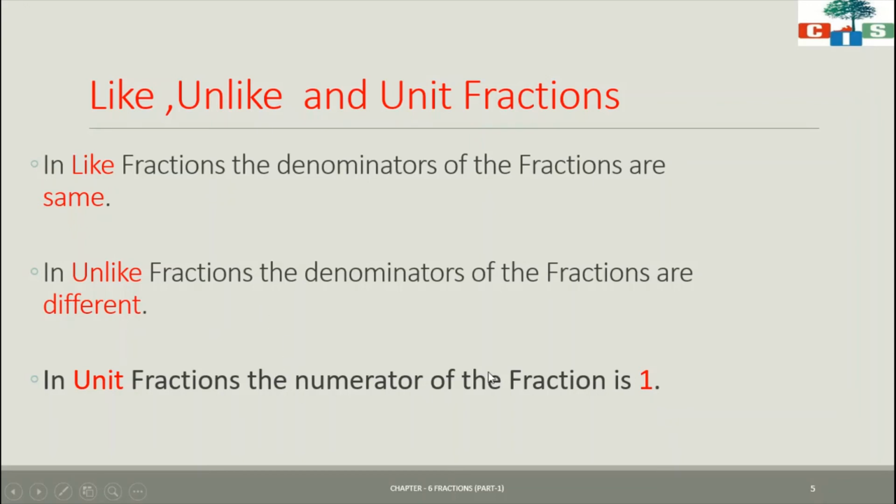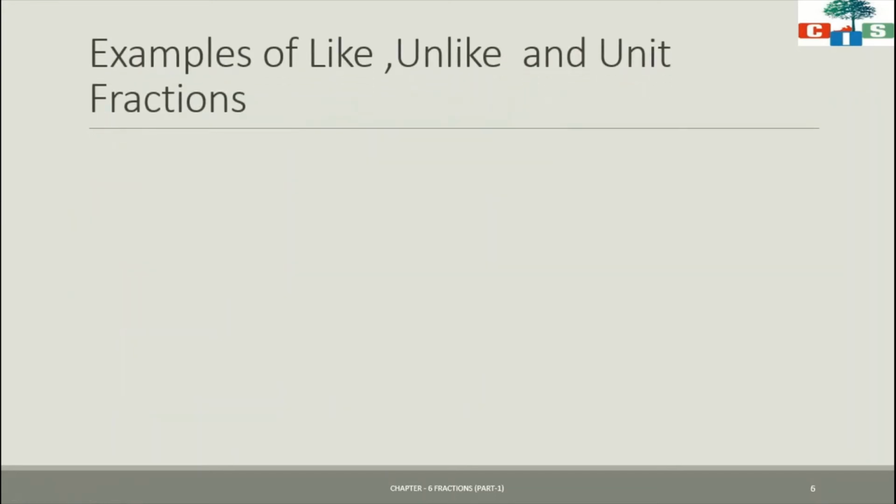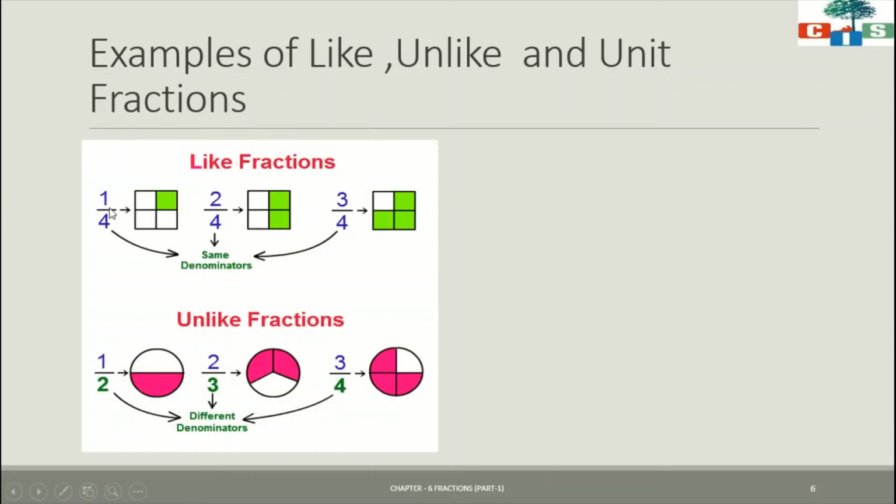Numerator is 1 for unit fractions, and in like and unlike fractions, we have to see the denominator. If denominators are the same, it is a like fraction. If denominators are different, it is an unlike fraction. We will see a few examples related to like, unlike and unit fractions. See, here we have 1 upon 4. This full square is divided into 4 parts and one is shaded. 1 upon 4. Similarly, a full square is divided into 4 parts and 2 are shaded. And here 3 are shaded, so 3 upon 4.